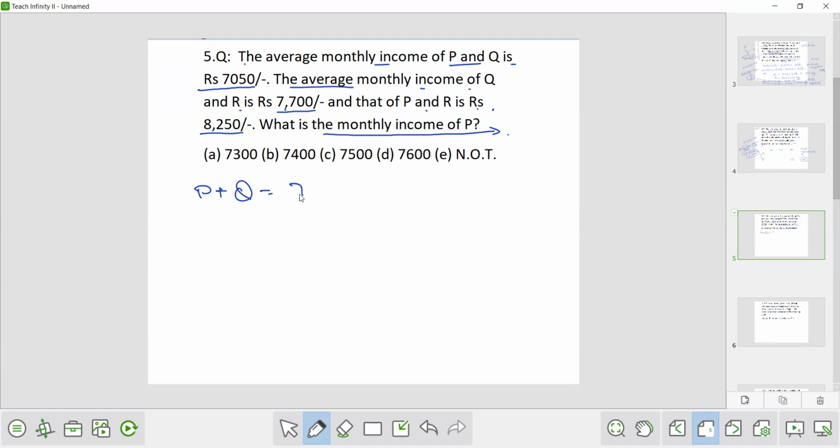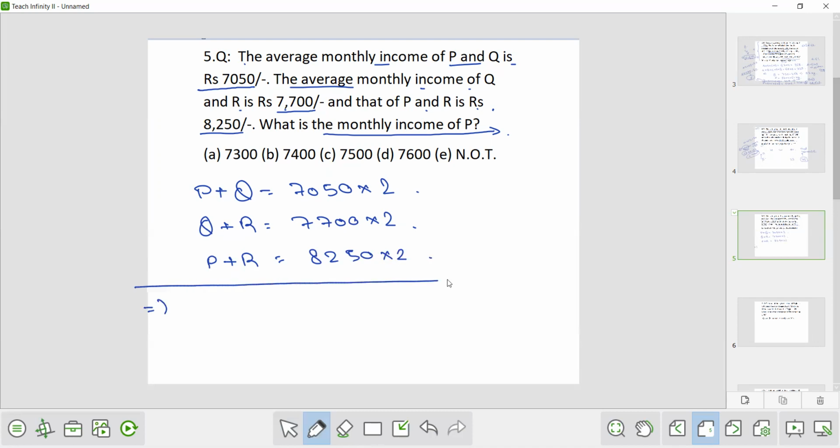That is P plus Q is 7050 into 2. Similarly, the total income of Q and R, that is Q plus R, is equal to 7700 into 2. And likewise, what is the total monthly income of P and R? That is 8250 into 2. Okay. Now add all this. So 2P plus 2Q plus 2R. So 2 is taken as common. It will be 2 into 7050 plus 7700 plus 8250.